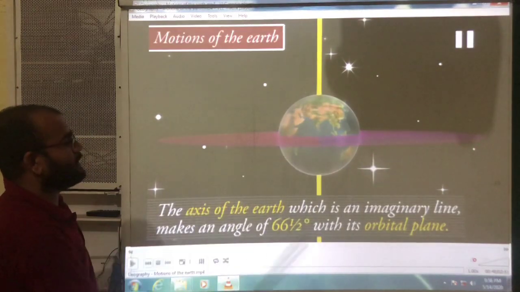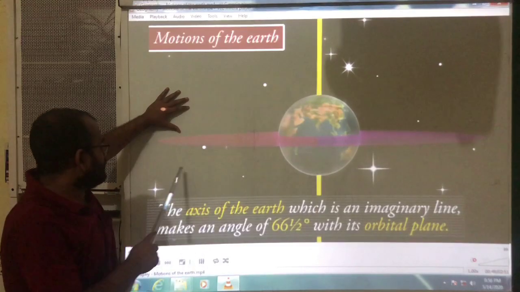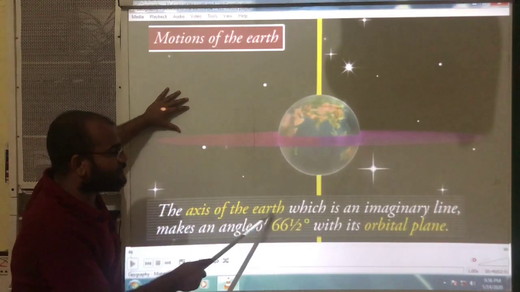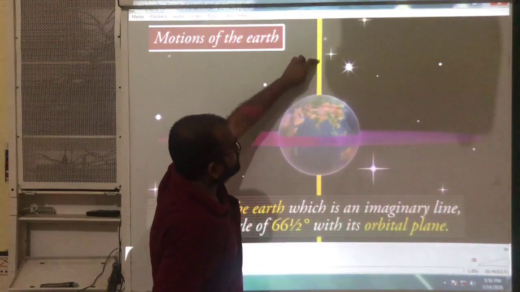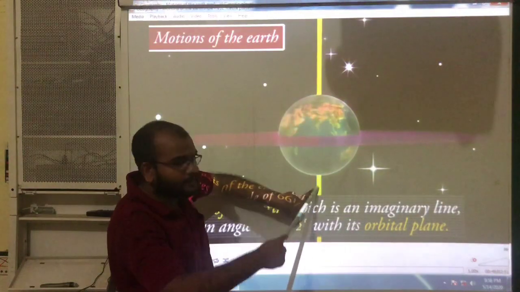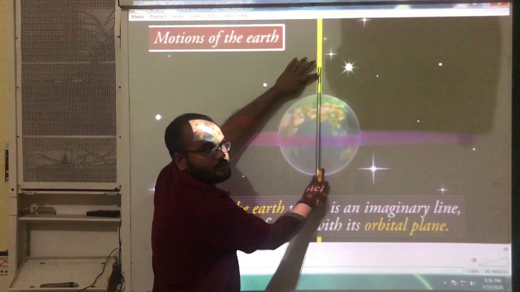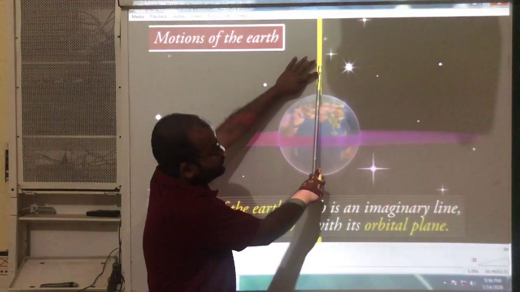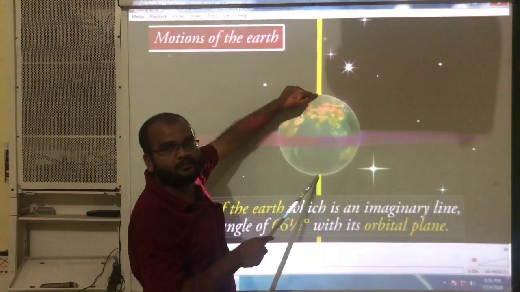Now observe here carefully, the axis of the earth. Can you see this yellow color line? This yellow color line is passing through the north pole and the south pole.